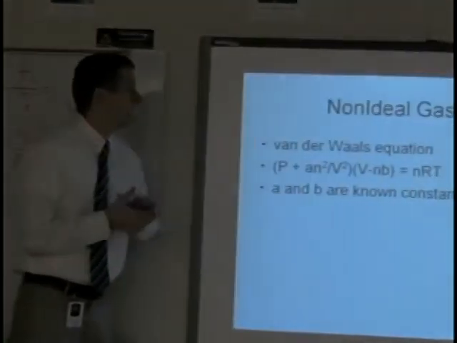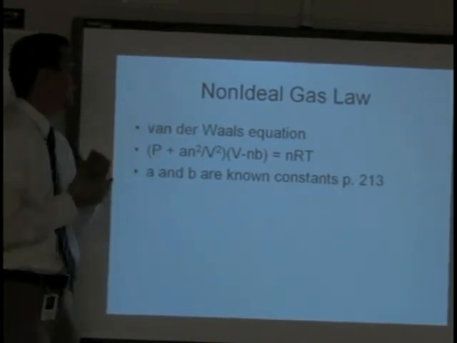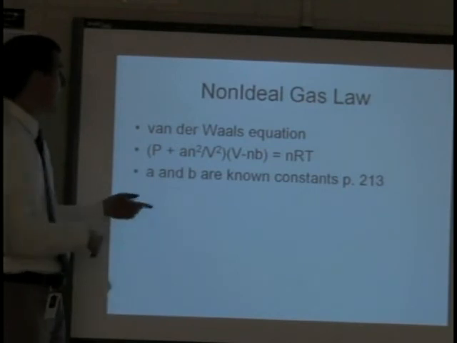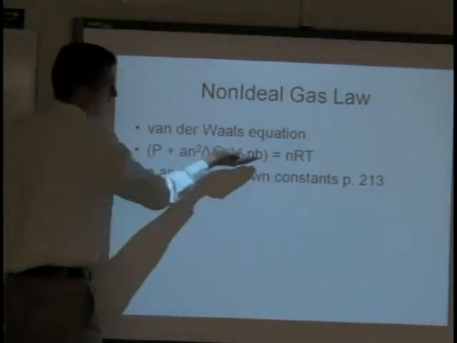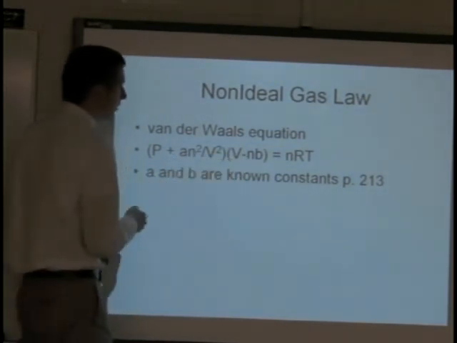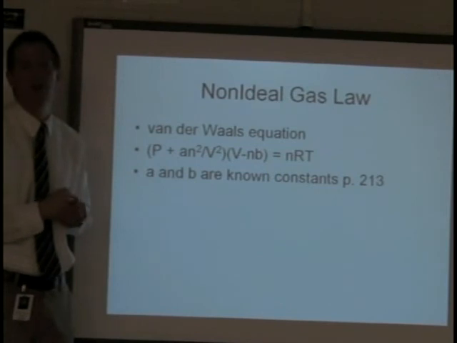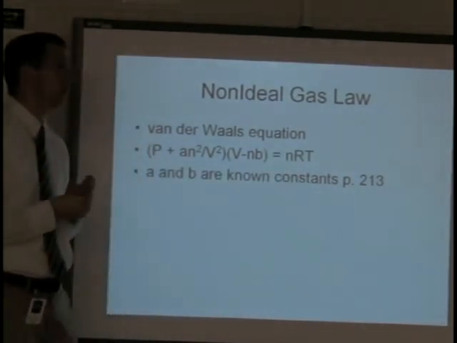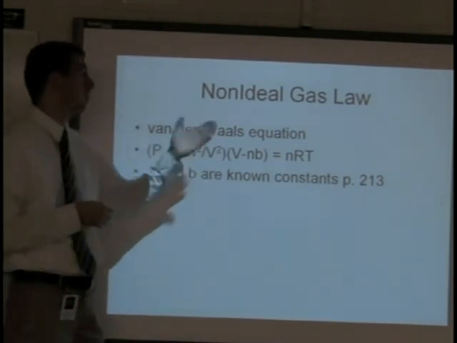The very last thing, and we're not going to actually do a calculation for this, is the non-ideal gas law. It's referred to as the van der Waals equation. Now you'll notice that it's PV equals nRT, but then there's this other stuff on there as well. Once again, n is moles, but the a and the b are known as van der Waals constants. Those would have to be given to you. In our book, they were on page 213, but for each gas, they're given a different van der Waals constant. So you could solve this equation as well.